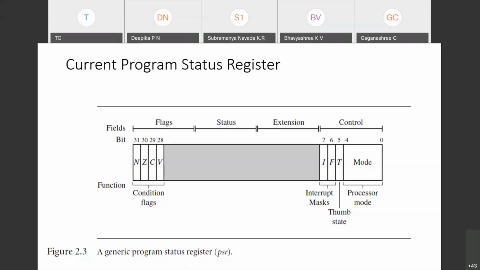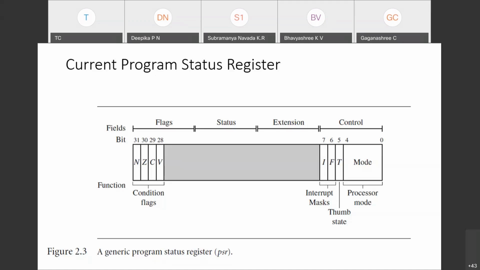The processor's working completely depends on the bits of this program status register. Please remember, the processor's working principle completely depends on the current program status register, which is the most important register in the ARM processor. Similarly, in other processors there will be special registers like this, which take care of the control and internal operations of that processor. Here it is CPSR; in some other processor, some other register name might be there. Please remember, the whole operation depends on this register.